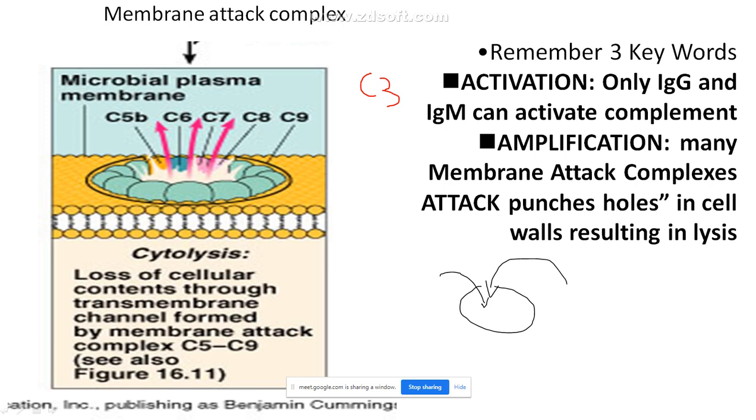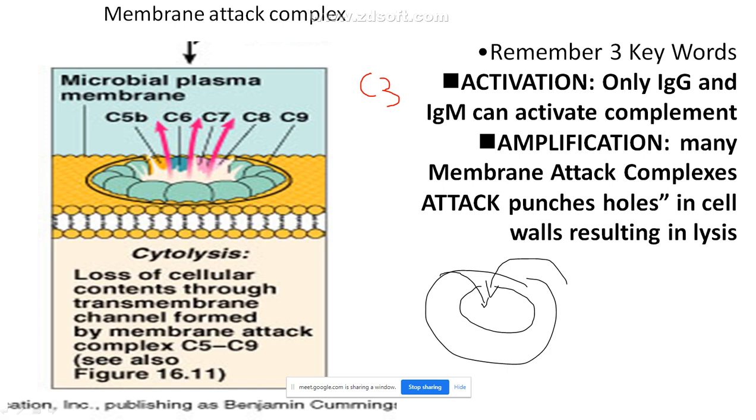Your microorganism will start swelling. Once it swells, immediately it will burst. This is called cytolysis, or simply lysis, that is the breaking or bursting of the cell. So there is loss of cellular content through the transmembrane channel formed by the membrane attack complex, that is from C5 to C9. They sit on the plasma membrane and bore a hole into it, so that my phagocytes, dendritic cells, NK cells and other fluids will enter, resulting in the swelling and ultimately the bursting of my pathogen.